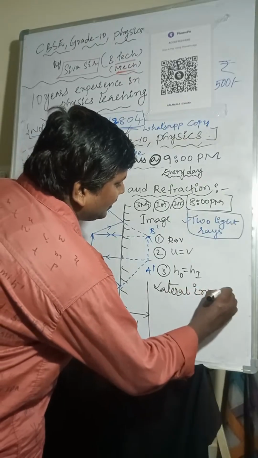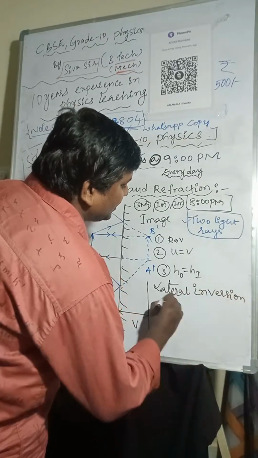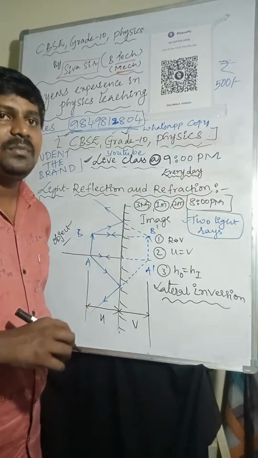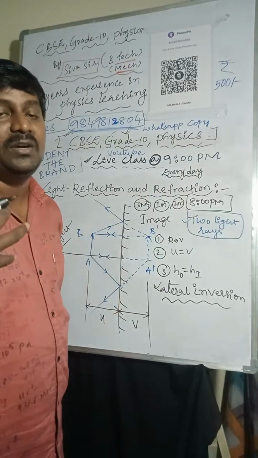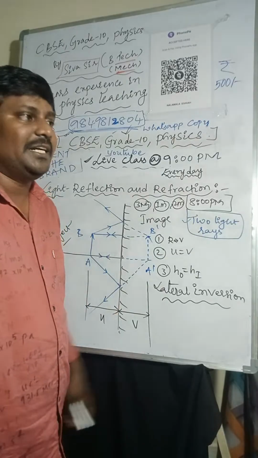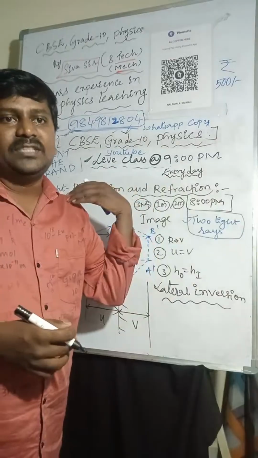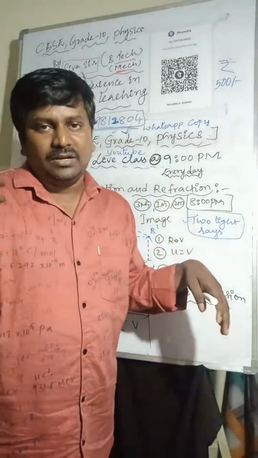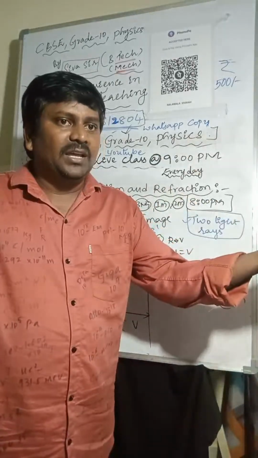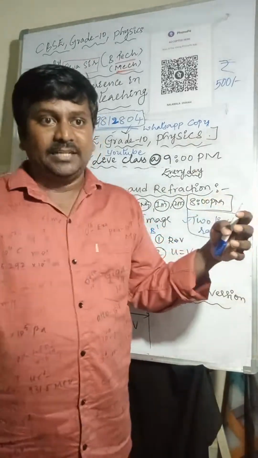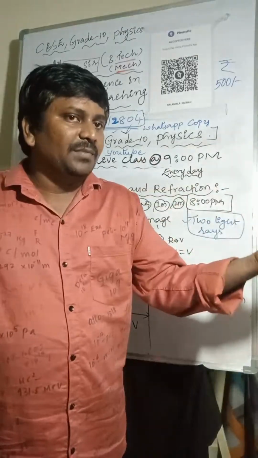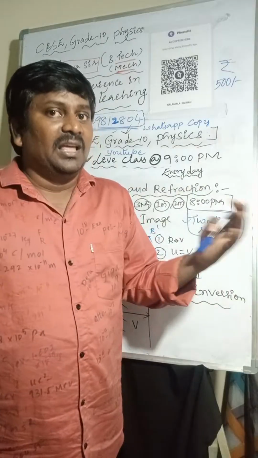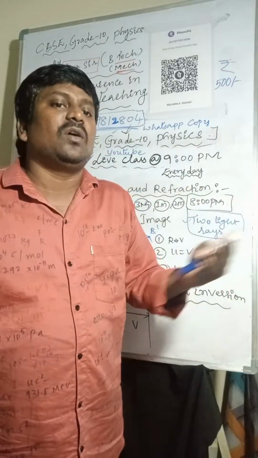So what is the lateral inversion? Lateral inversion is nothing but the phenomenon in which the right side of the object appears to be the left side of the image, and the left side of the object appears to be the right side of the image. This mirror image is called lateral inversion.